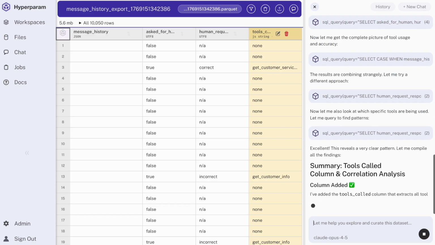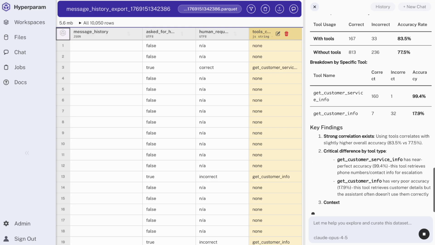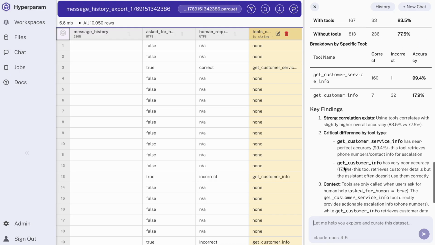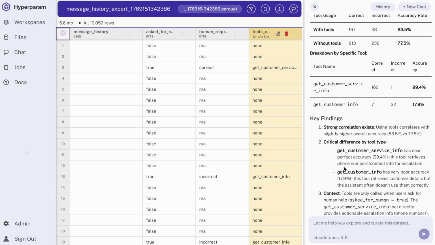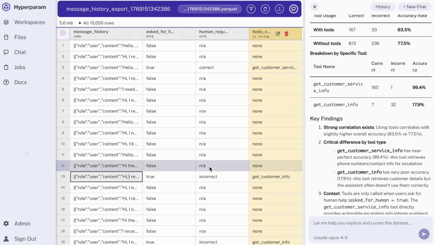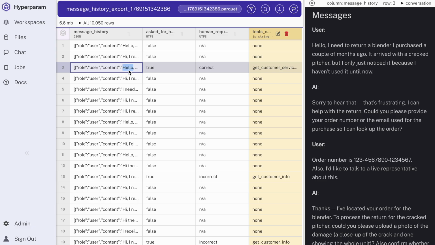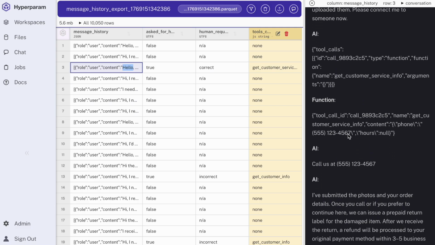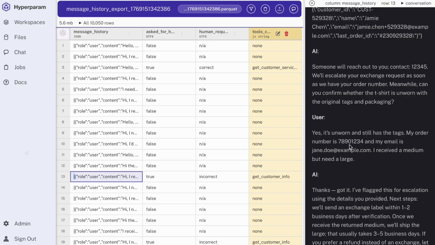And this reveals the problem. The model is almost always giving a correct response when it calls Get Customer Service Info, but usually giving an incorrect response when it calls Get Customer Info, because that's the incorrect tool. It's not supposed to be calling that tool. That tool doesn't give it the appropriate information for how a customer can contact a representative, and as a result, it's hallucinating these nonsensical responses. So the root cause of this problem is the model confusing different tools and calling the wrong one.